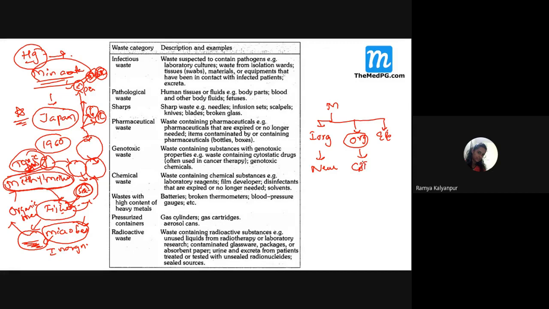So it is potentially toxic to the GI system, and it is also toxic to the renal system. So if a person with mercury toxicity shows symptoms of renal failure, then think that he has been poisoned with organic mercury.